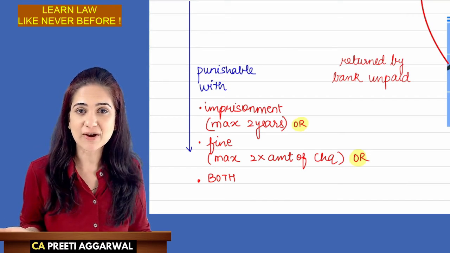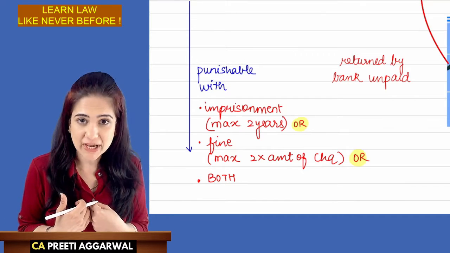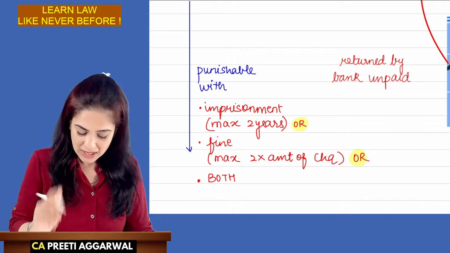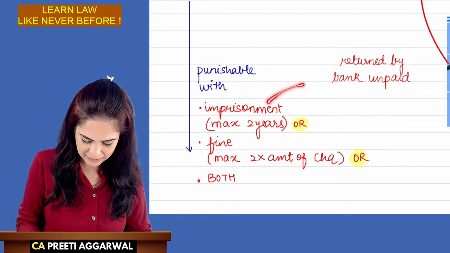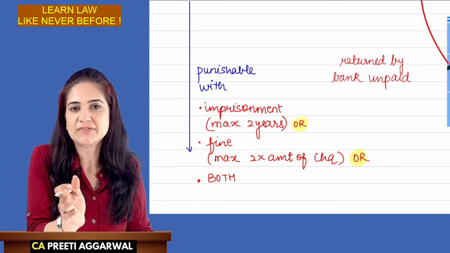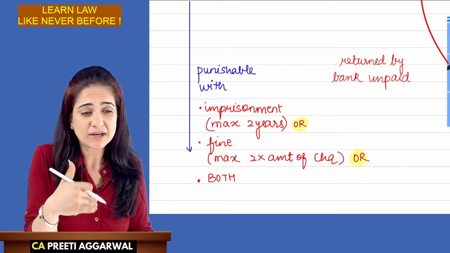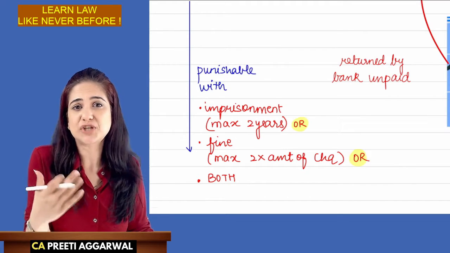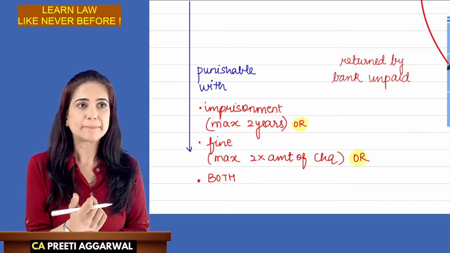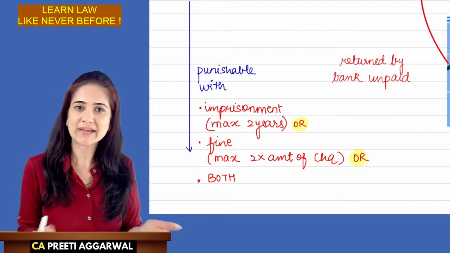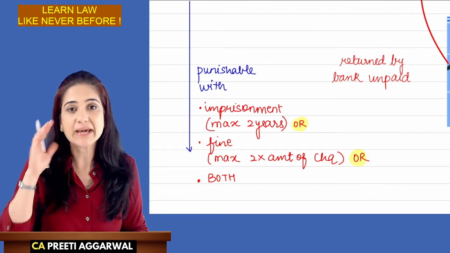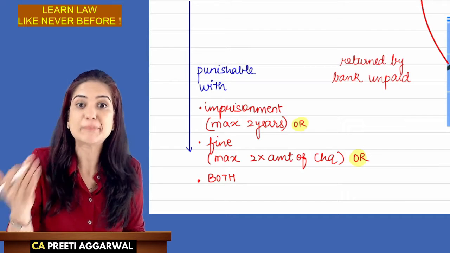Ma'am, what if the check gets dishonored? We will be put in jail? No, that's not the case. Very rarely they apply imprisonment to a common man. Imprisonment will be applied only when there is dishonor of check very frequently, or a person has issued many checks to banks and other persons with the aim of cheating them and not repaying the money.